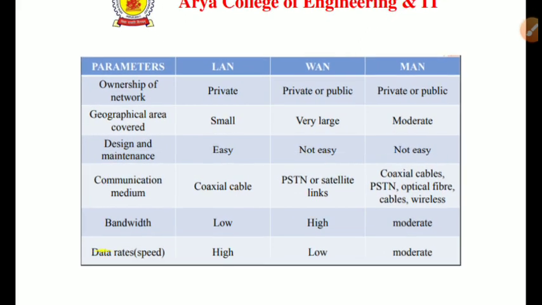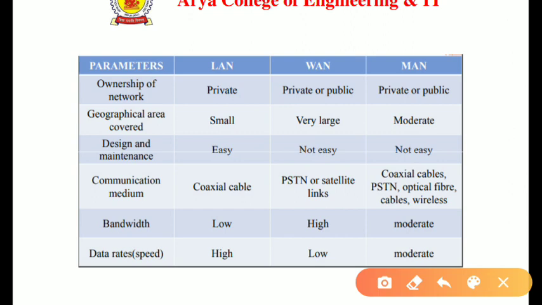So we have some differences between LAN, WAN, and MAN on the basis of different parameters. First one is owner of the network. LAN can be private, WAN can be private or public, and similarly MAN can be private or public. The geographical area covered is small in LAN, very large in WAN, and moderate in MAN. Design and maintenance is easy in LAN, and in WAN there is no easiness in the design and maintenance, and it is the same for MAN.